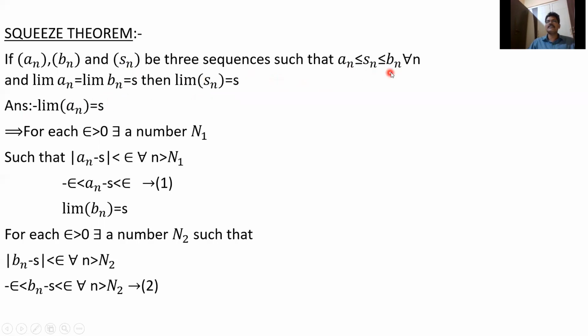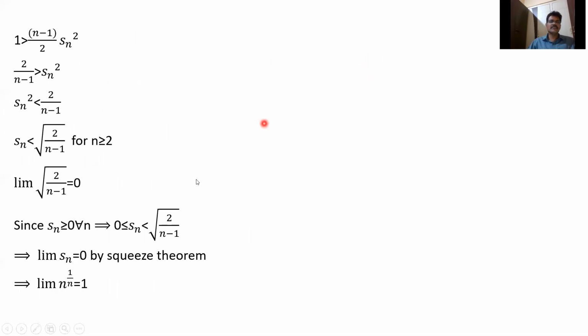So whenever a_n ≤ S_n ≤ b_n, if the left-hand side limit of a_n equals the limit of b_n, equal to some s, then the limit of S_n is also s. The three limits are the same: limit a_n = limit S_n = limit b_n. This is called the squeeze theorem. Here, the left-hand side limit is 0 and the right-hand side limit is the square root of 2 by n minus 1, so we get the middle one's limit S_n also.